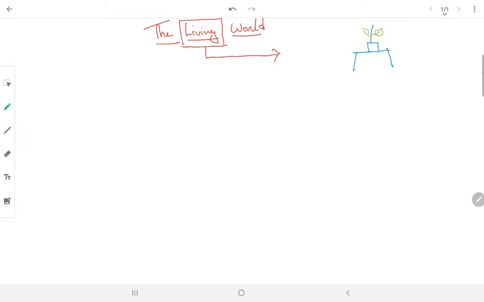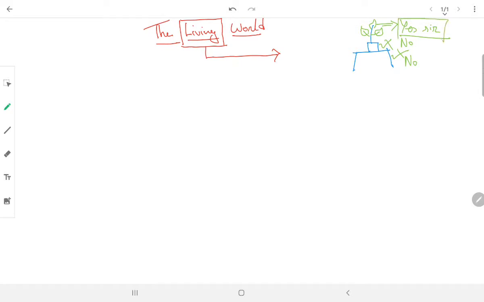Now if I ask you, is this study table living, you will say no. If I ask you, is this tub living, you will say no. But if I ask you, is this plant living, you will say yes sir, the plant is living.